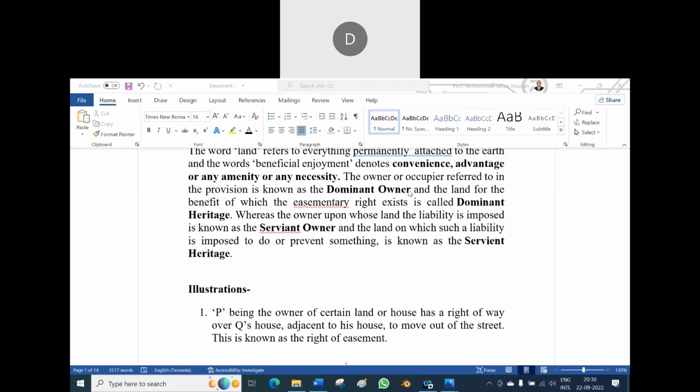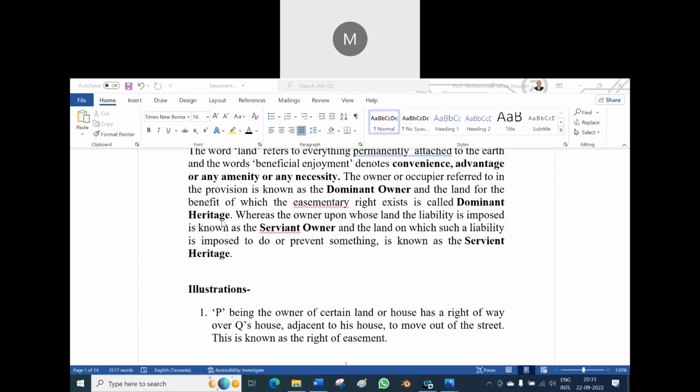Okay, sir. Dominant heritage. It's dominant heritage. Is it or not? Yes, sir. At the time, P is enjoying the property of Q. That is the thing. P, being the owner of certain land or a house, has a right of way. He is having only the right of way. And here, what do we say for the right of way? Benefit, the easementary right. Then P is called dominant heritage.